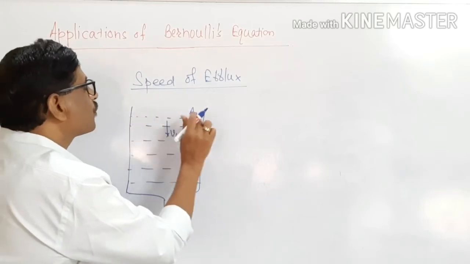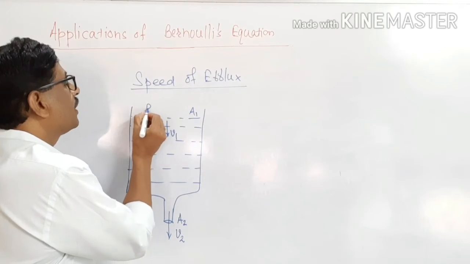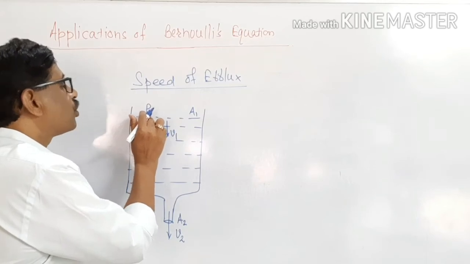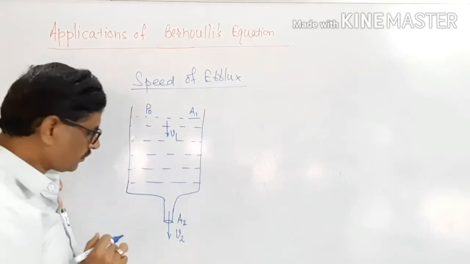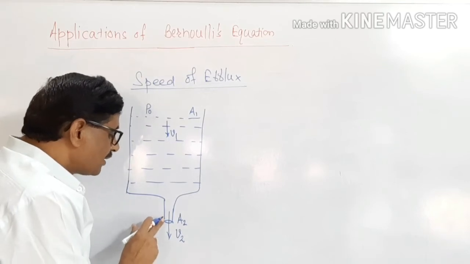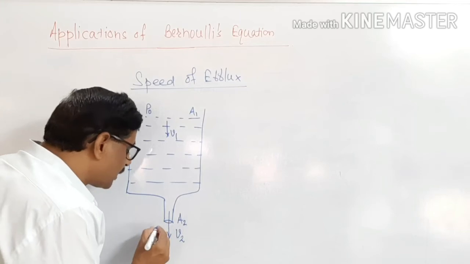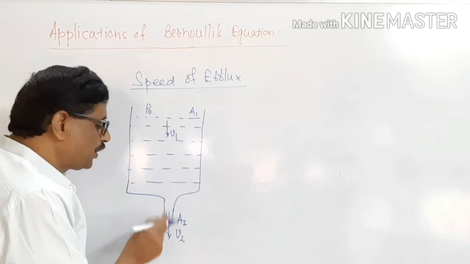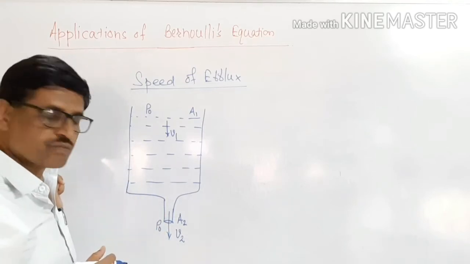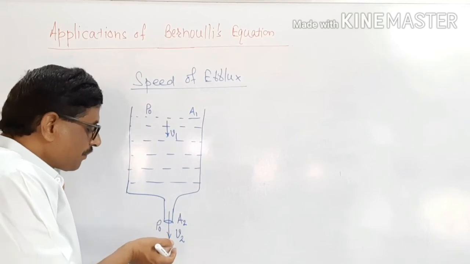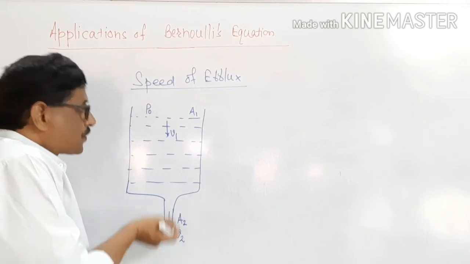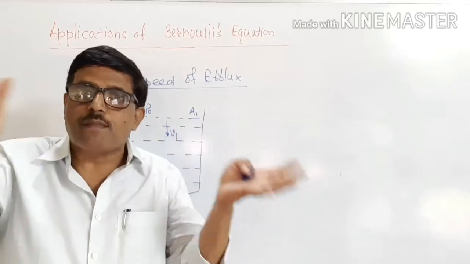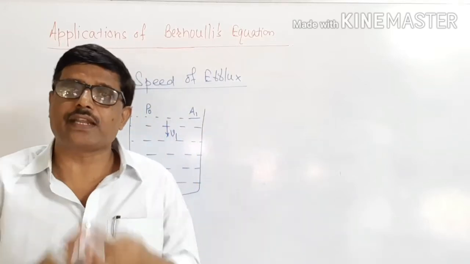Here, the surface of the liquid is exposed to air, therefore the pressure on surface A1 is the atmospheric pressure P0. Similarly, the orifice is also exposed to air, therefore here also you get the atmospheric pressure P0. Atmospheric pressure acts from all sides in all directions.